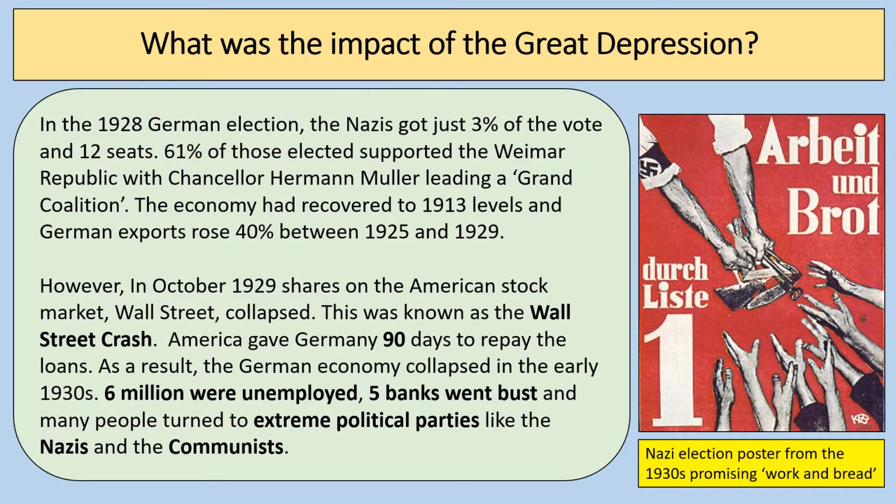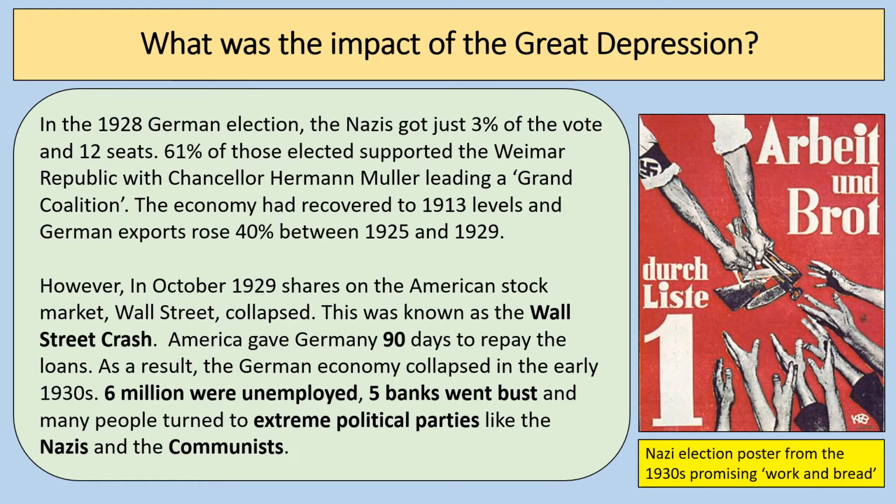So in terms of the question of the impact of the Great Depression, well, in the 1928 German election, the Nazis got just 3% of the vote, and that's a statistic that's really worth remembering. They only got 12 seats in the Reichstag. So it seemed like in 1928 that the Nazi Party were over as a political force in Germany. In that election, 61% of those elected supported the Weimar Republic, with the Chancellor at the time, Hermann Müller, leading what was known as the Grand Coalition.